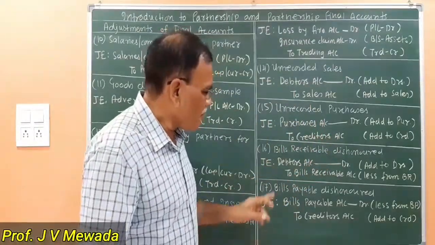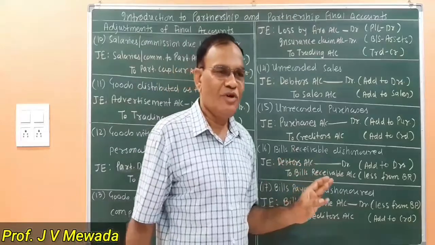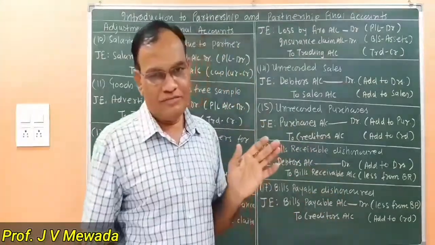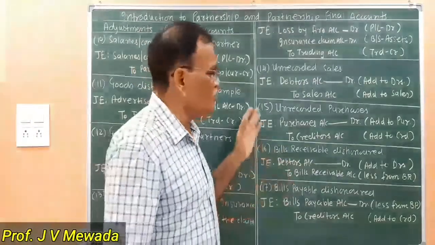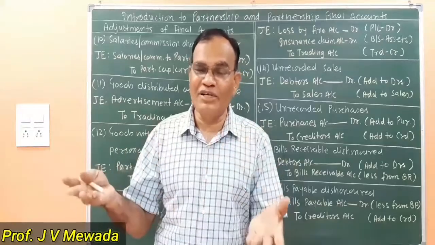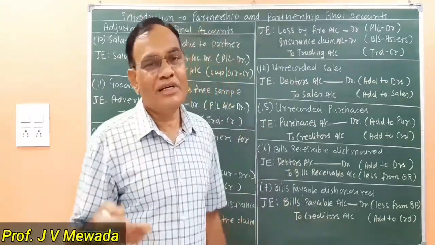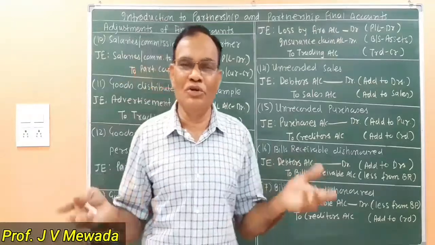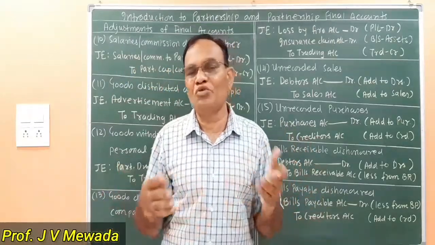Same way, bills payable dishonored, or we can say bills payable included dishonored bill. Here it is opposite to bill receivable. We have given acceptance to the creditors that we are going to pay, but we have not paid on due date, and that is why that bill has no value.